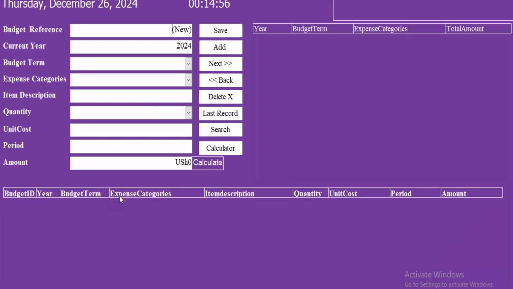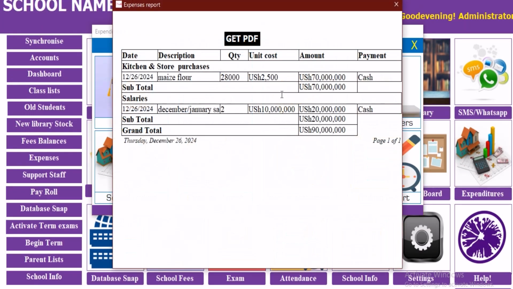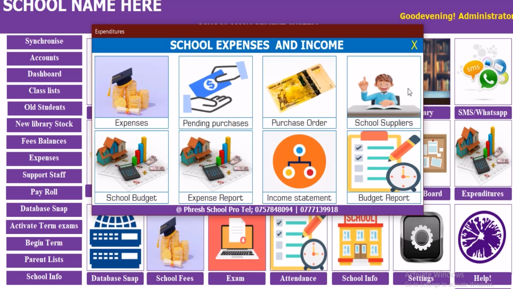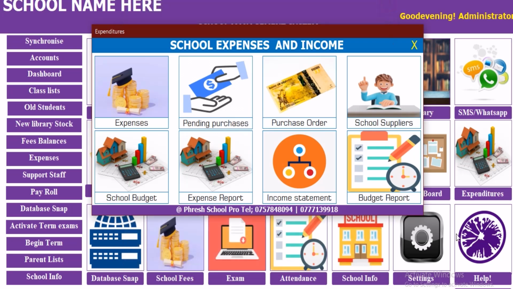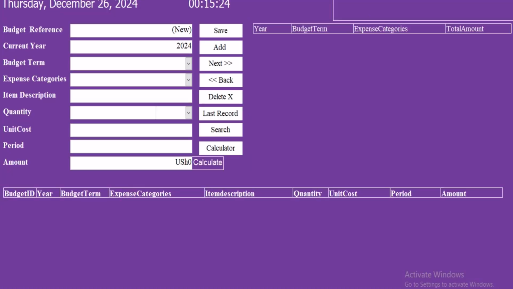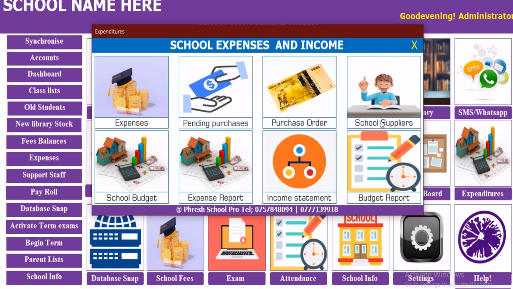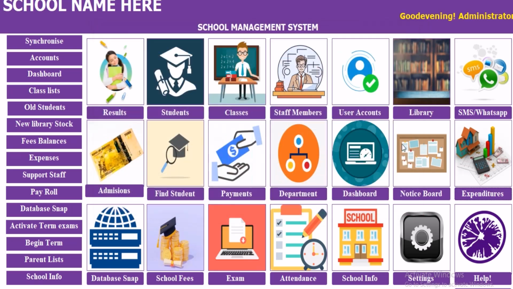Then from there we are having the budget. We make the school budget from here. I'll talk much about the budget in the next video. Then this is the expense report, showing you that in this category we are having the sum, as we've seen for students the other side, and even this it will show, and even others. So it will also show the budget there. And then from there, what else are we going to do? Suppliers is there.